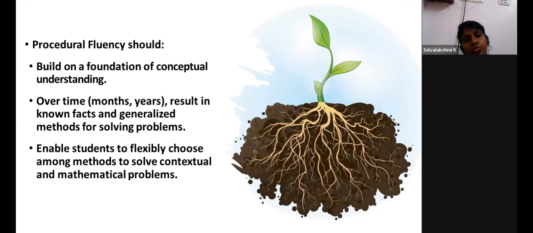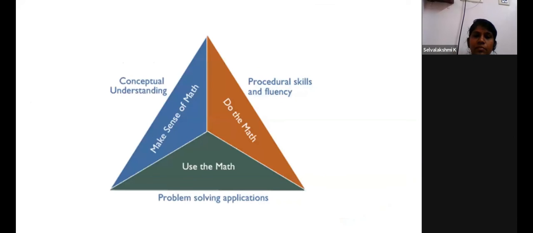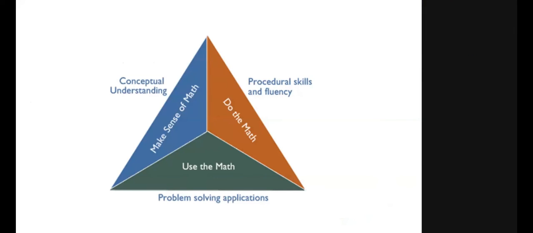That will enable students to choose the method to solve contextual and mathematical problems. Contextual problems are problems related to real life. So conceptual understanding is nothing but making sense of mathematics. Procedural means doing the math. Problem solving application is the use of mathematics.